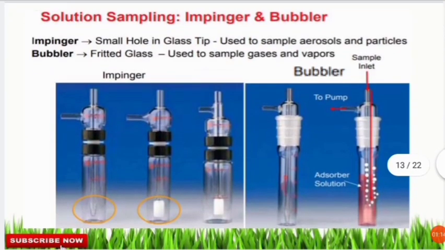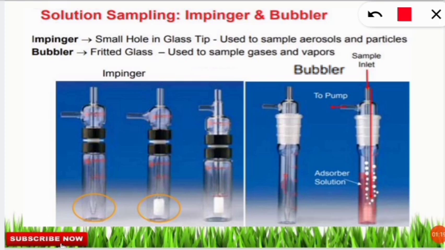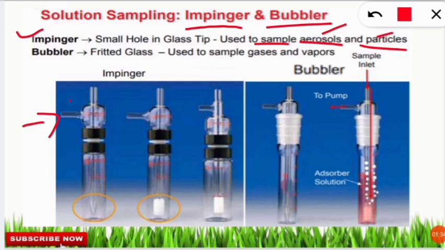The next slide is solution sampling. There are two kinds of solution sampling, with the help of an impinger and a bubbler. So what are the differences? The impinger is having a small hole, as you can see here. In the glass tip there is a small hole, used to sample aerosols and particles. So this is very important. What are they sampling? They are sampling aerosols and particles in the air.